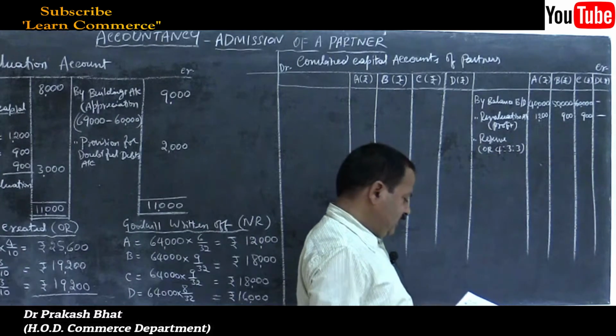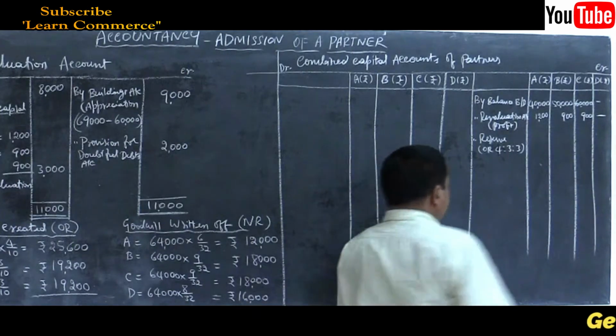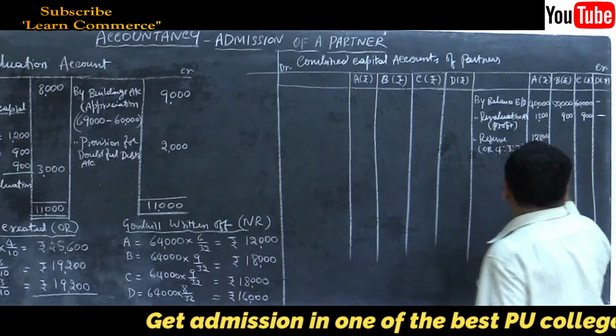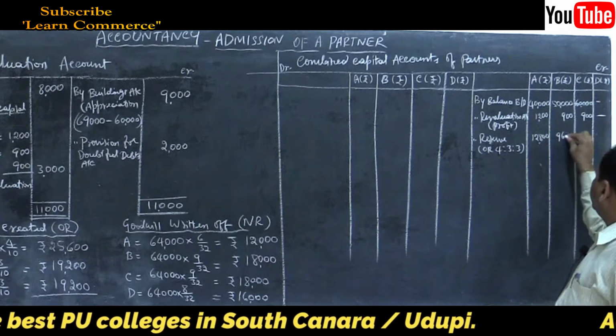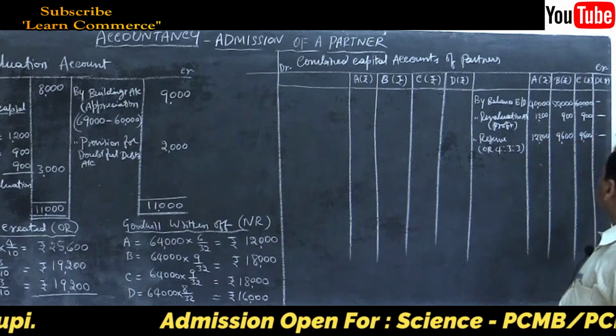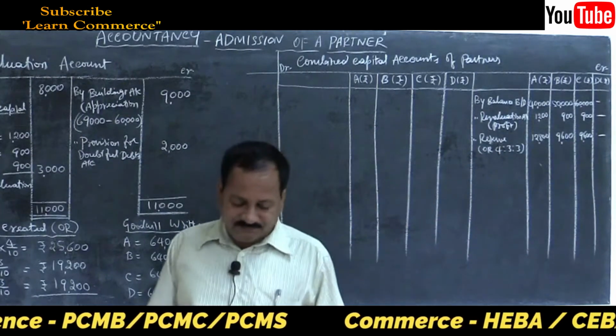If we share it, it will come as 12,800, 9,600 and 9,600. No share to the new partner D.